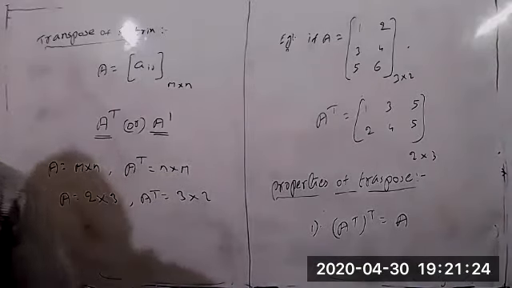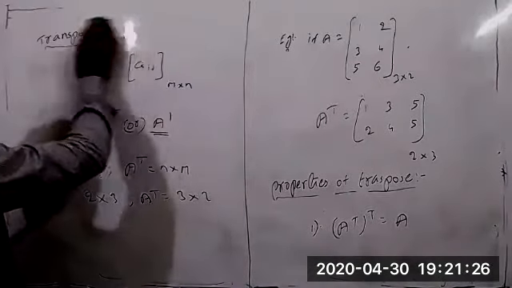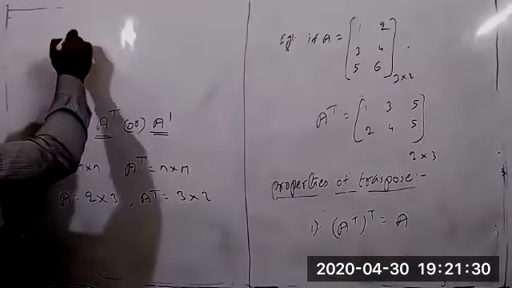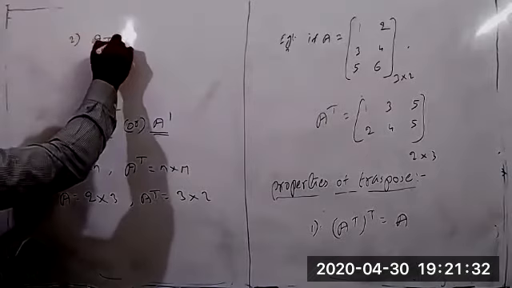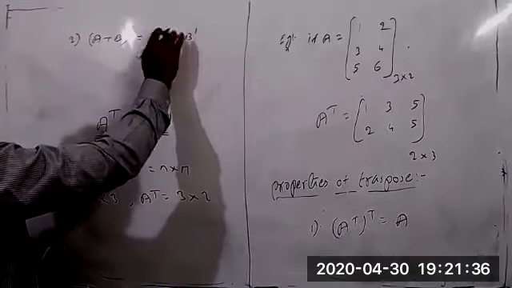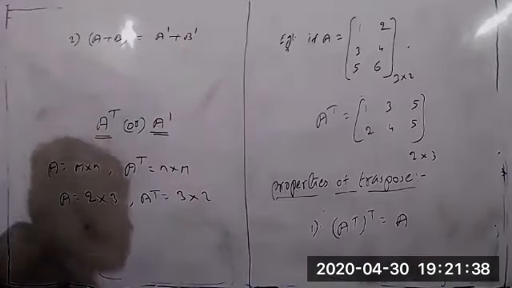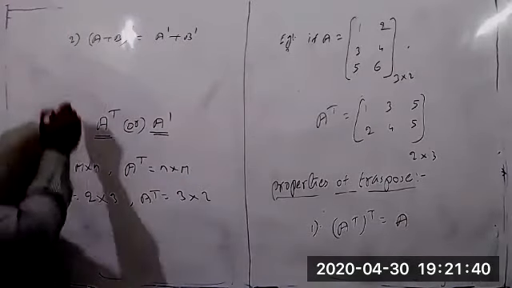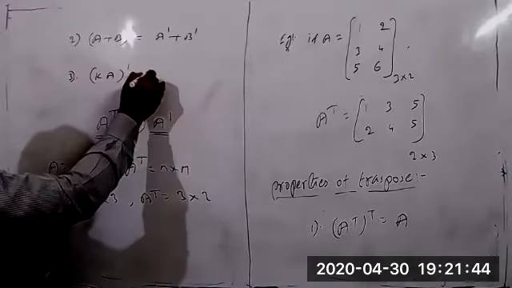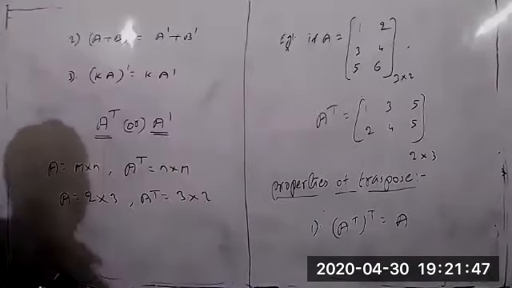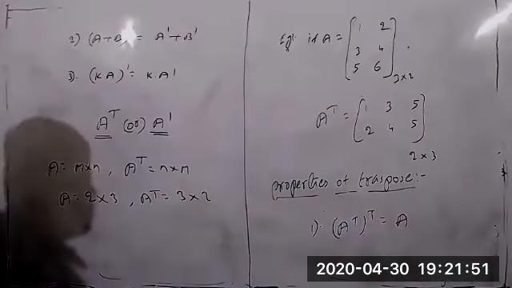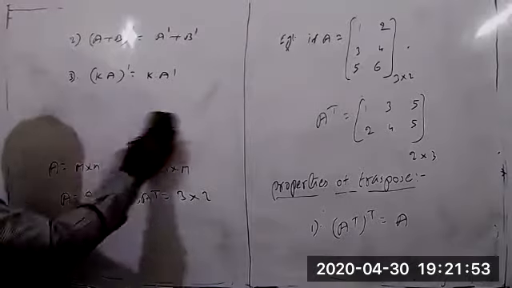Second property: A plus B whole transpose equals A transpose plus B transpose. And third one: K into A whole transpose equals K into A transpose. Remember that one. Three properties.